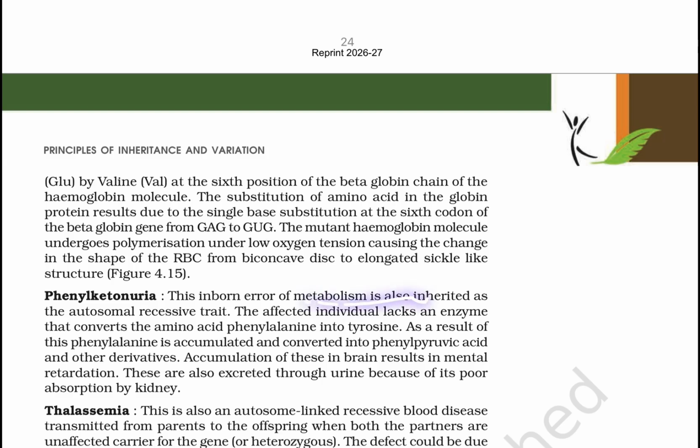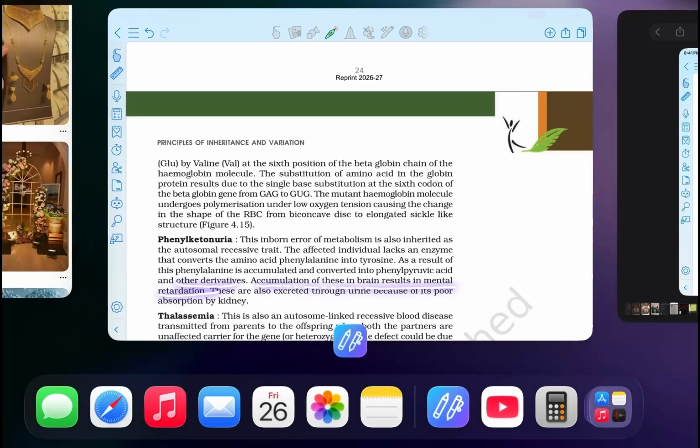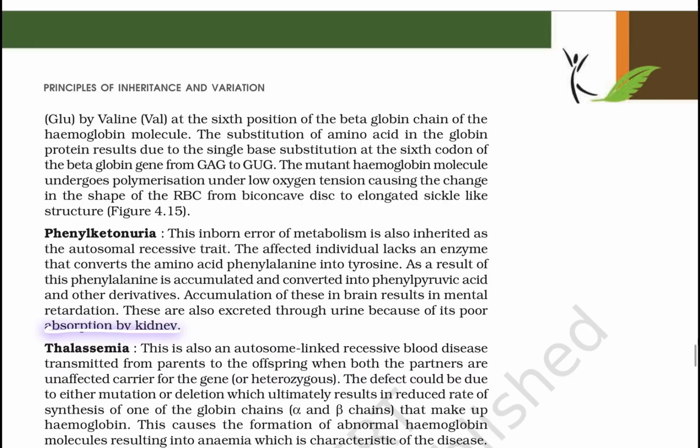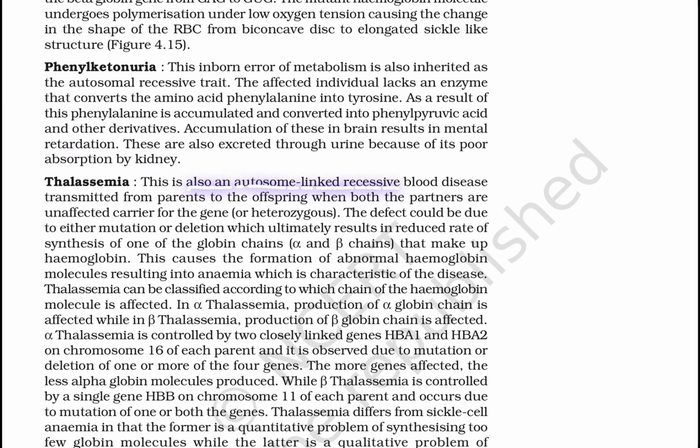Phenylketonuria. This is an inborn error of metabolism and is also inherited as an autosomal recessive trait. The affected individual lacks an enzyme that converts the amino acid phenylalanine into tyrosine. As a result, phenylalanine is accumulated and is converted into phenylpyruvic acid and its derivatives. Accumulation of these in the brain results in mental retardation. These are also excreted through the urine because of their poor absorption by the kidney.